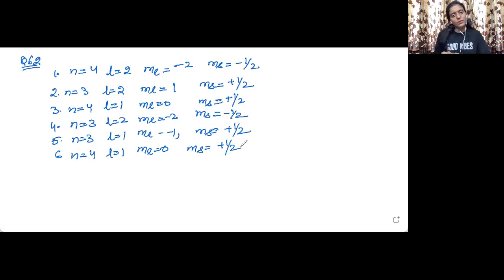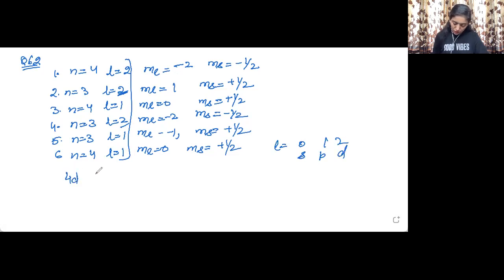Now we need to arrange all these into increasing order of their energy, that is, the lowest energy one will be written first, and the last will be the one with highest energy. First of all, we can write the symbols for these orbitals. l equal to 0, 1 and 2, so the maximum value of l given here is 2. So we take it up to 2: s, p and d. So the first orbital is 4d. Second is 3d. Third one is 4p. Fourth one is 3d. Fifth one is 3p. And the sixth one is 4p.